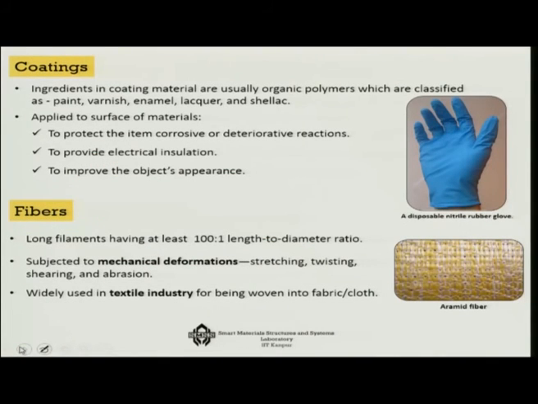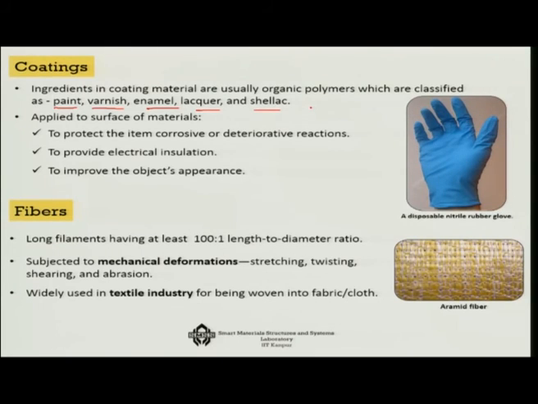You will see polymers in coatings. For example, in paints, varnish, enamel, lacquer and shellac, you will see them, and they are used to protect the surface from corrosion, and for electric insulation. To improve the appearance of an object you apply the polymeric colors. So, that is for the coating.